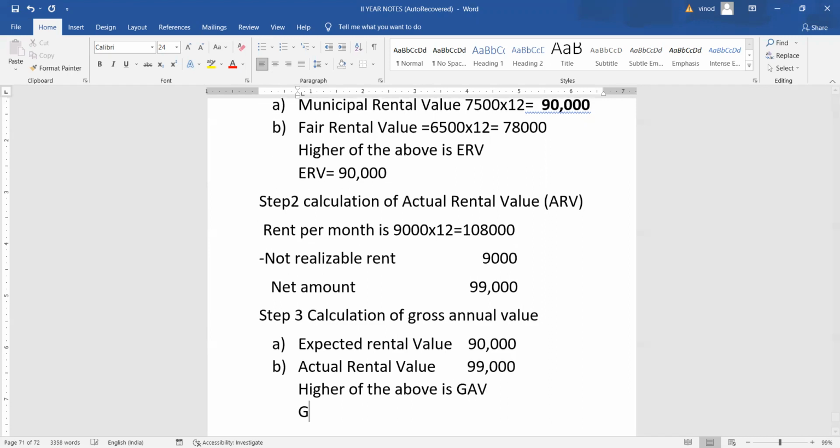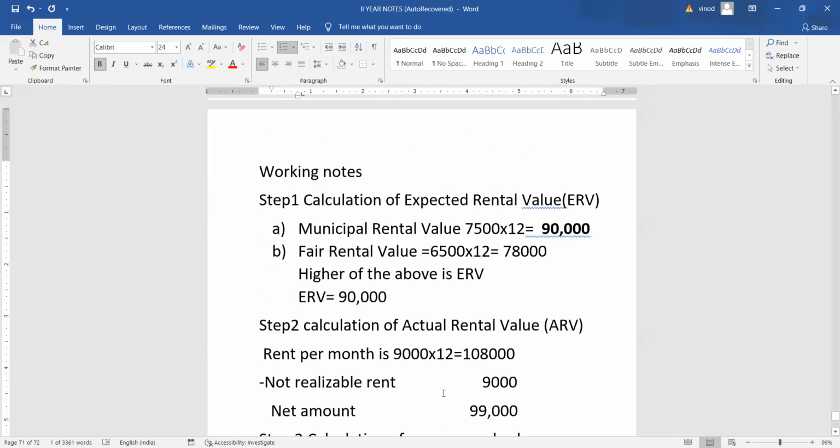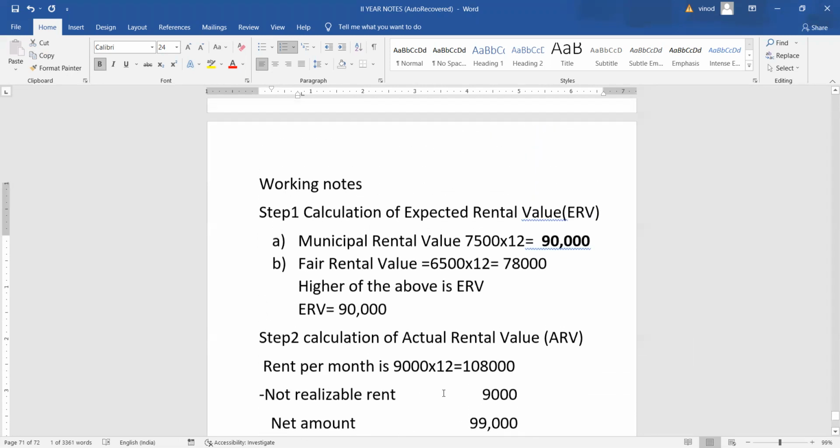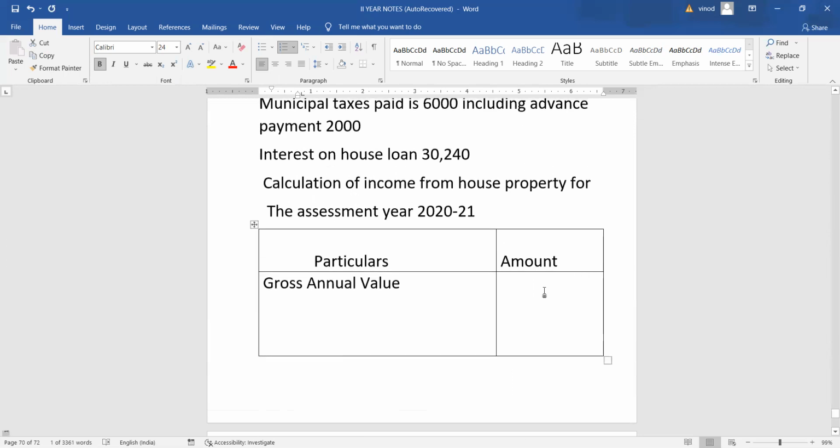Therefore, GAV is equal to 99,000. Now we have calculated gross annual value. Let's go to the pro forma.